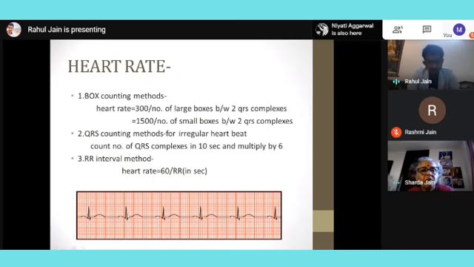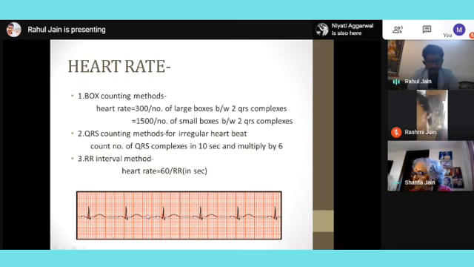So what we have to do is take two QRS waves. Between the two QRS, we need to calculate how many big boxes. Ma'am, how many big boxes can you see? 4. Just divide 300 by them. So what is the number we'll get? 75. So for this ECG, the heart rate will be 75.